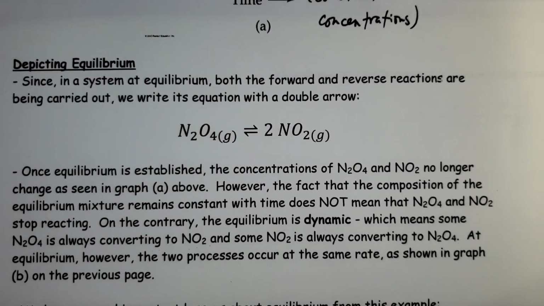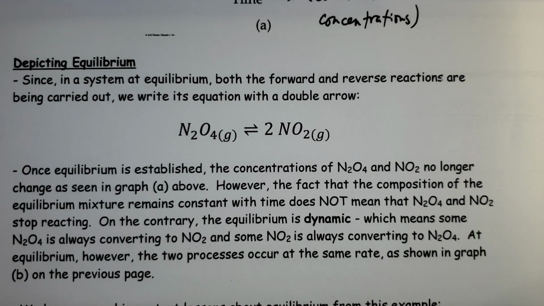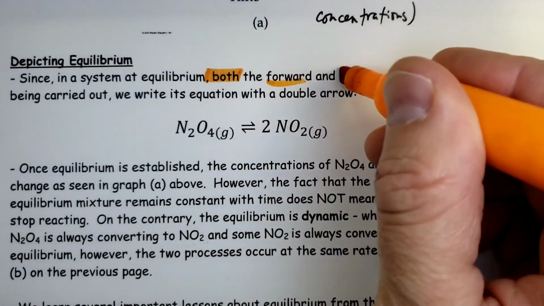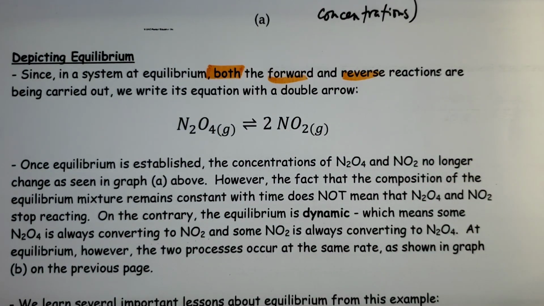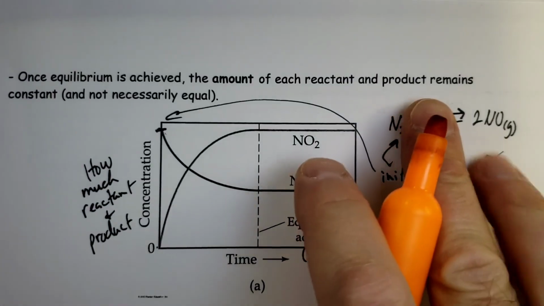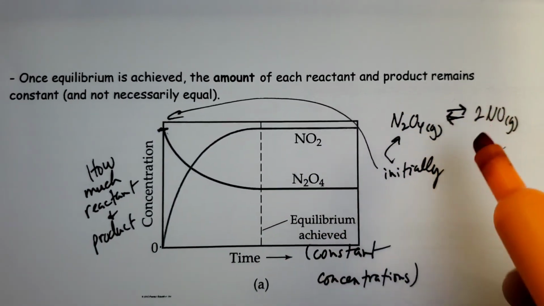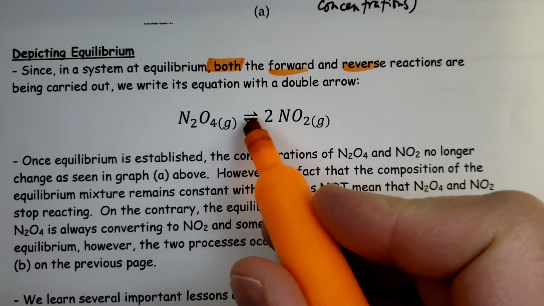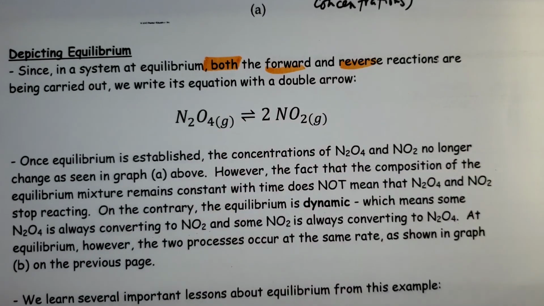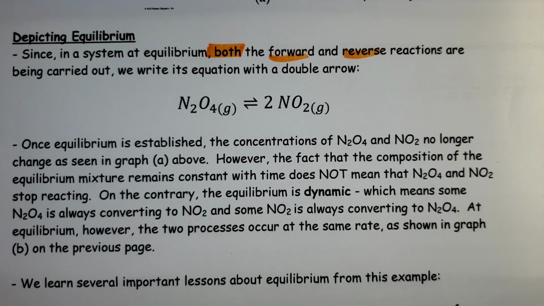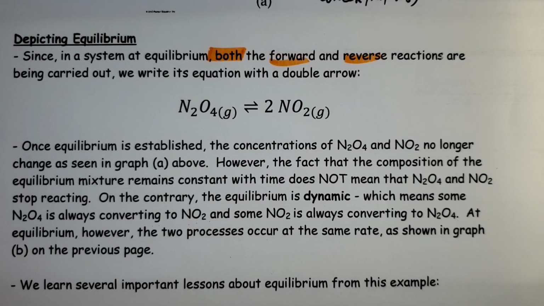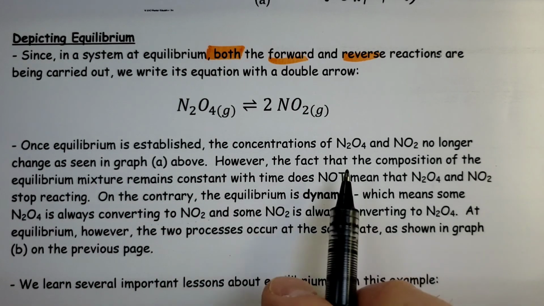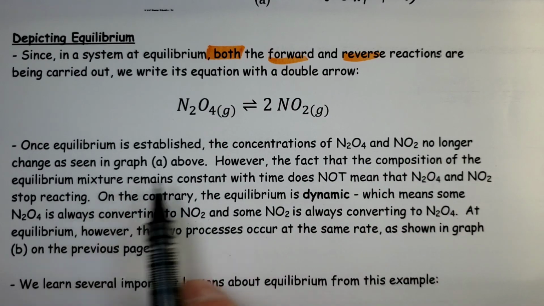So depicting equilibrium, since in a system at equilibrium both forward and reverse reactions are happening, we write it, as you can see up above here, with two arrows. If it's reversible, reactants form products, products form reactants. We usually signify that by a double half arrow. So you can see kind of a half arrowhead going to the right, half arrowhead going to the left. That's common practice in terms of showing a reaction that's at equilibrium. Once equilibrium is established, the concentrations of N2O4 and NO2 are no longer changing.